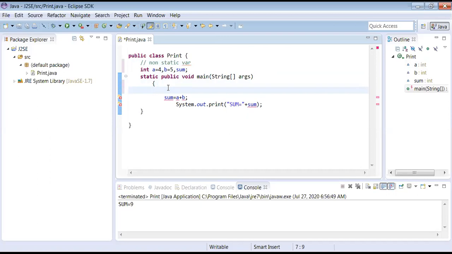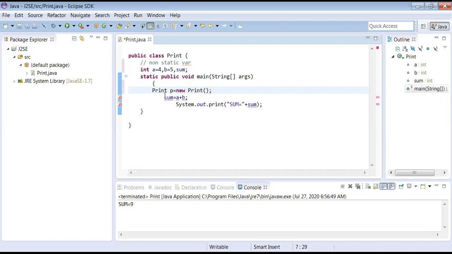Whenever we say non-static, we have to create an object. What is your class in which your non-static variables are present? Print is the class, right? See what I'm doing. P is the object which I'm creating, any object, any name. P equals new Print. Done. Great.